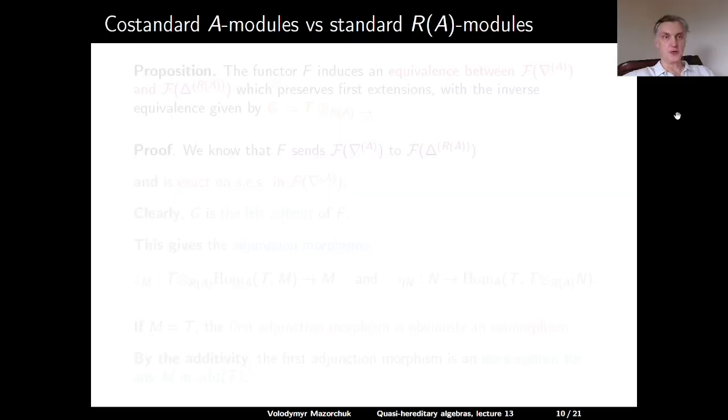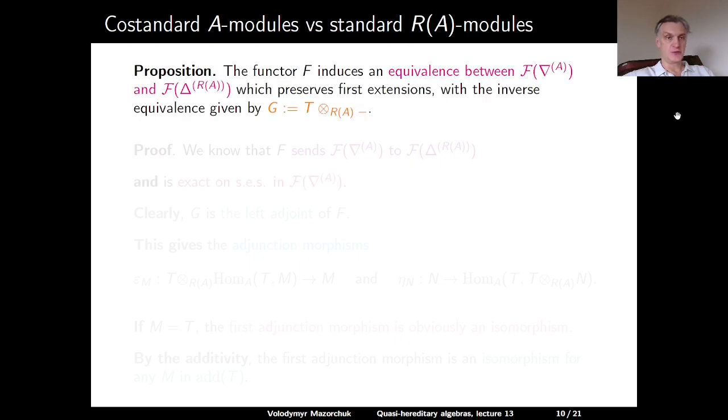In order to prove the second claim of the main theorem, we will need the following proposition, which is interesting in its own right. The claim: the functor F induces an equivalence between the category F(∇) for A and the category F(Δ) for R(A). This equivalence preserves first extensions, and the inverse equivalence is given by the functor G, which is defined as tensoring over R(A) with the module T.